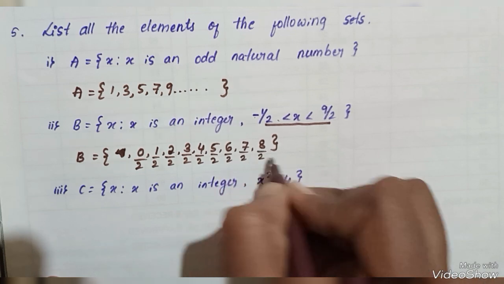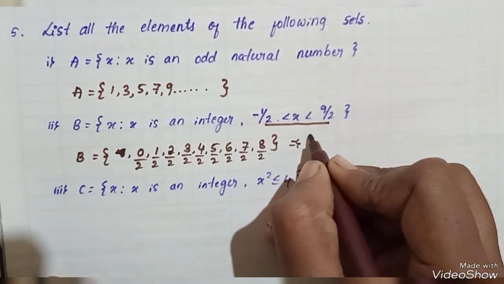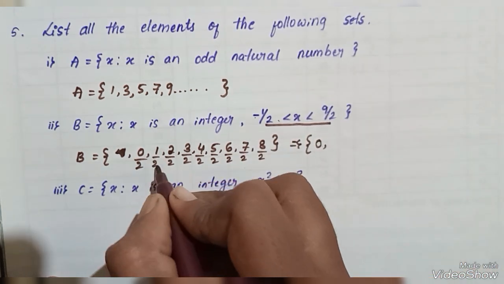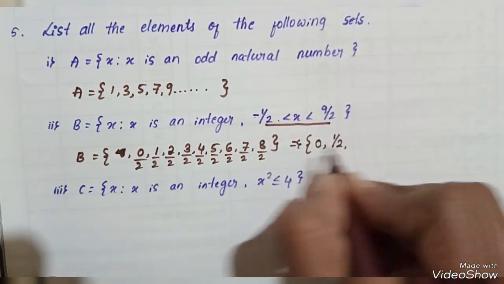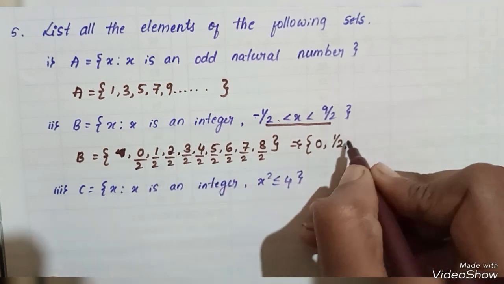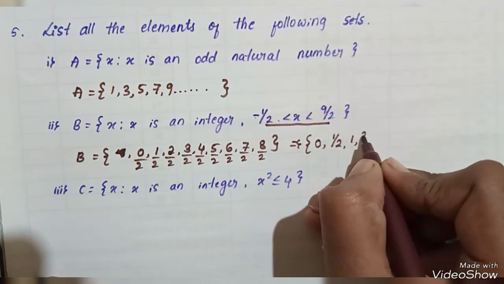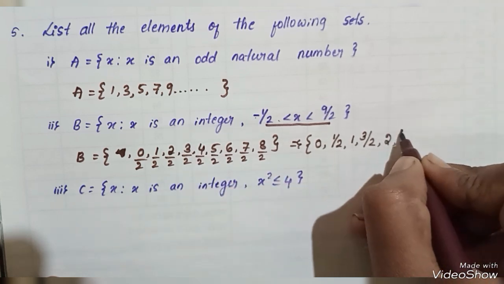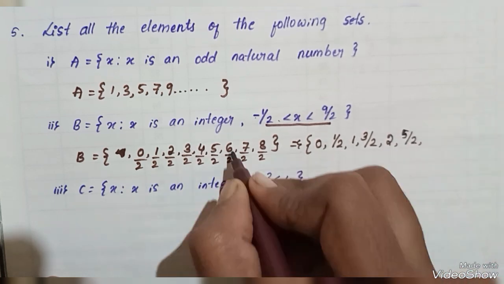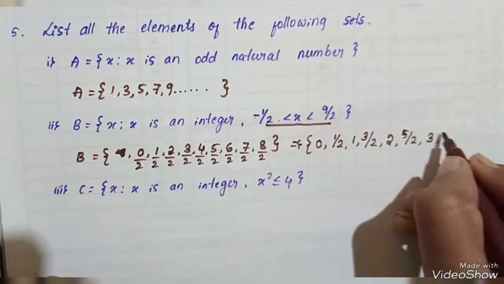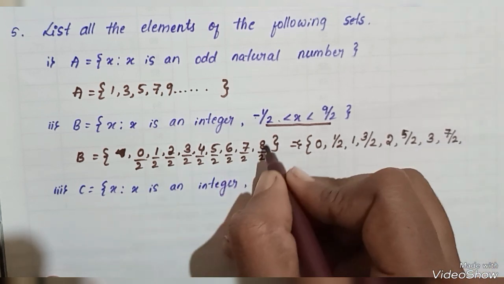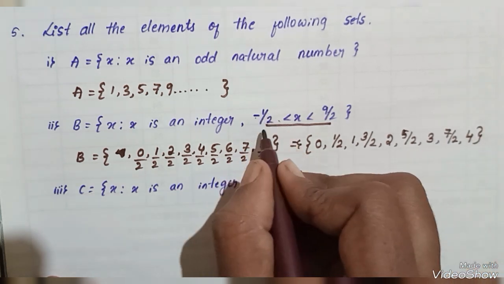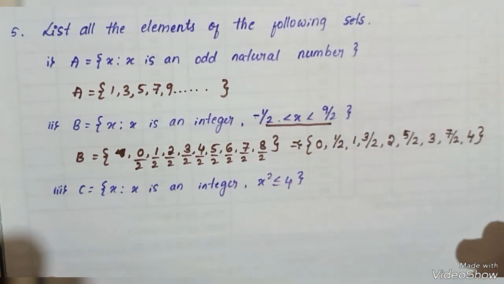Okay, then it is written in another one, 0 by anything it is 0. Here 1 by 2, then 2 divided by 2 it is 1, and 3 by 2. Again 4 by 2 means 2. Next 5 by 2. 6 by 2 means 3. 7 by 2. And the last one is 4. These are the elements which lie between minus 1 by 2 to 9 by 2.